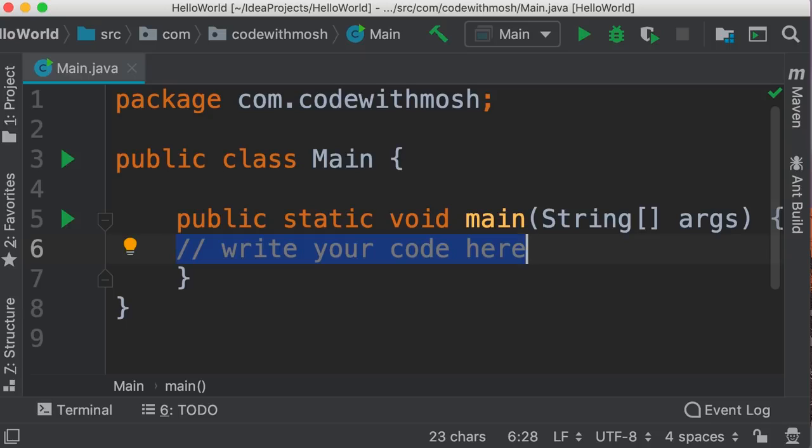We use these comments to explain our code to other people. So these comments don't get executed. Now, let's remove this comment and write a bit of code to print something on the terminal. So here we're going to use the system class in Java.